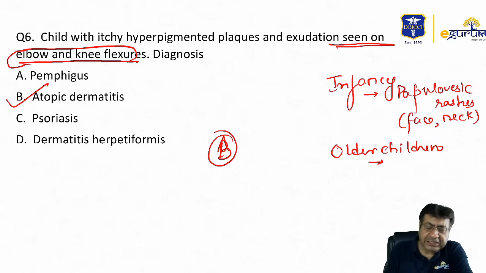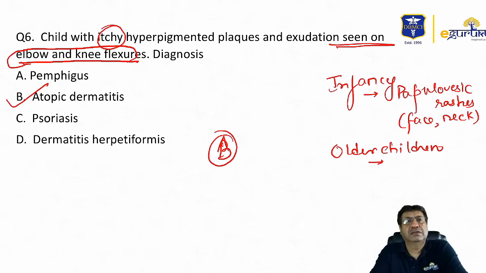So because of these two things, one is itchy plaques, second is present over the elbows and the knee flexures. This is a typical presentation that is seen in older children who have atopic dermatitis. So therefore, according to me, the best answer here is atopic dermatitis. Probably our dermatology colleagues will be able to explain this condition better to you.